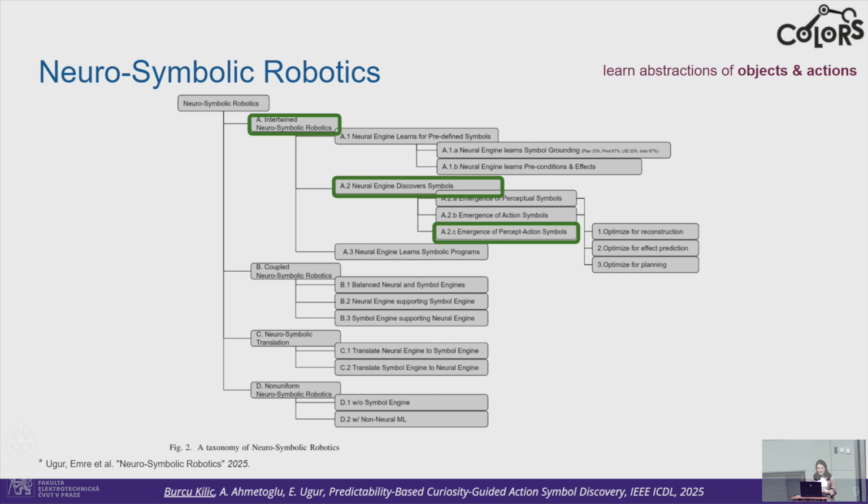We would like to get the emergence of perceptual and action symbols simultaneously, and there aren't that many works in this category. Specifically, we will focus on finding this emergence while optimizing for effect prediction.